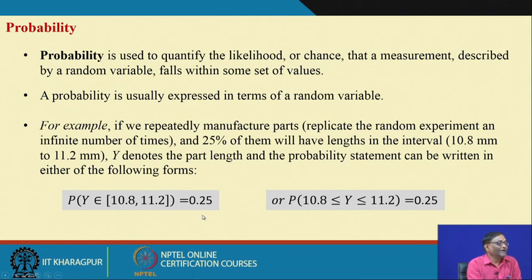Or probability that y varies between 10.8 to 11.2, in terms of 10.8 less than or equal to y less than or equal to 11.2, will be 0.25. This is the way we define probability. Okay.